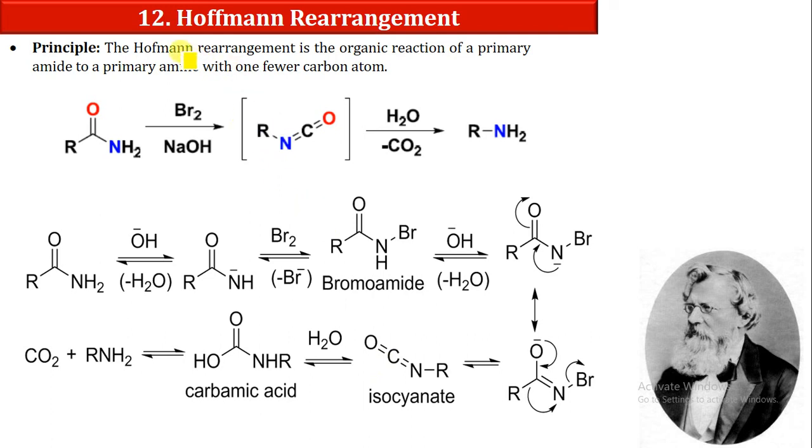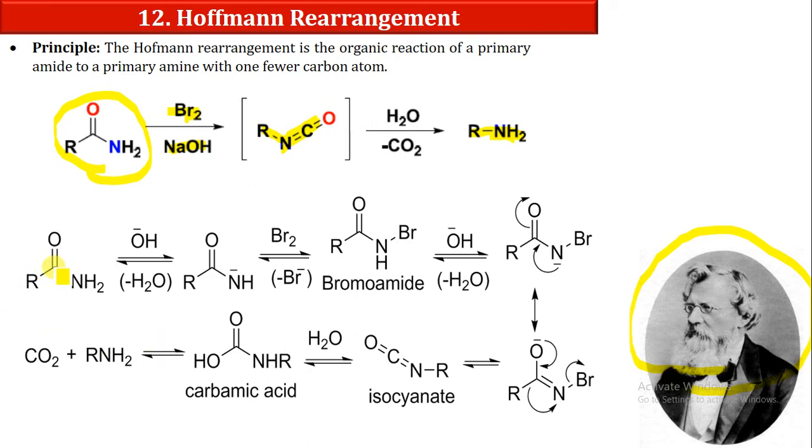Now this Hofmann rearrangement is also known as the C to N migration reaction, in which we have an RCONH2 group. When we treat it with Br2 and NaOH, it will produce an isocyanate. Now this isocyanate, by the removal of CO2 by the reaction of H2O, will convert into RNH2. Now this gentleman Hofmann discovered this Hofmann rearrangement. Let us understand its mechanism.